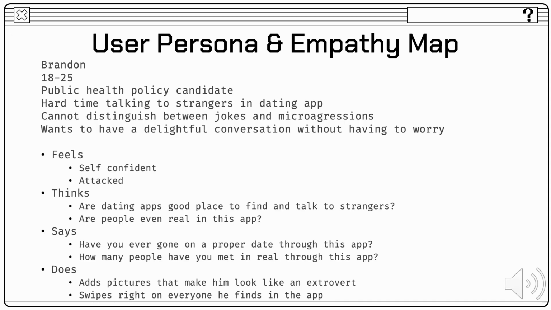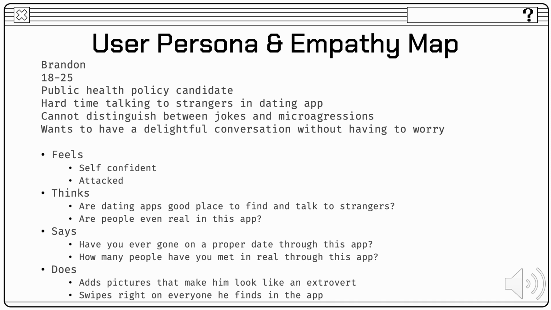In this exercise, we use a persona named Brandon, who belongs to the age group of 18 to 25. He is a public health policy candidate and he is having a hard time talking to strangers on a dating app and cannot distinguish between jokes and microaggressions. He wants to have a delightful conversation without having to worry. So using user persona and empathy map, we divide Brandon into 4 different sections on how he feels, thinks, says, and does.